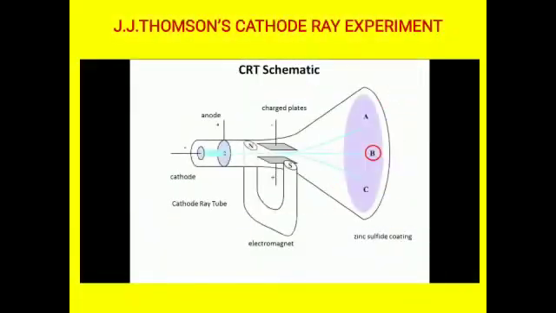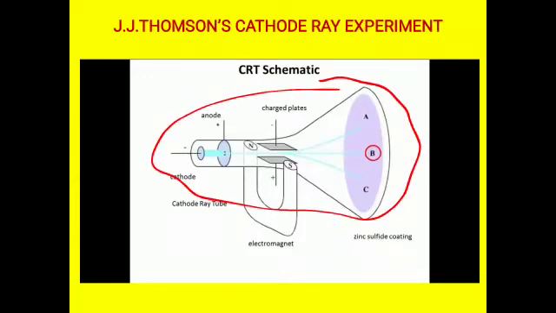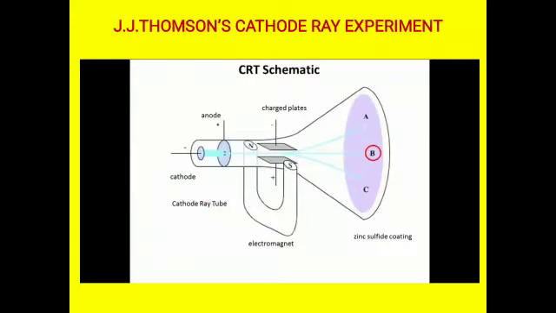The second scientist who came forward to explain the structure of atom is J.J. Thomson. He used the cathode ray experiment to describe the structure of atom. This is the diagrammatic representation of the cathode ray experiment. This is a long evacuated glass tube. Inside the glass tube, two electrodes are there. One is the negatively charged cathode and the other is the positively charged anode.